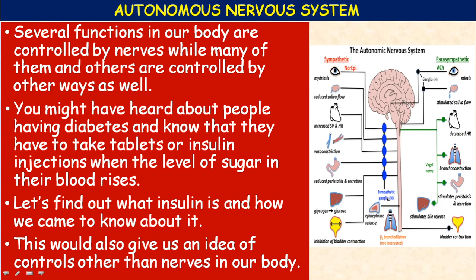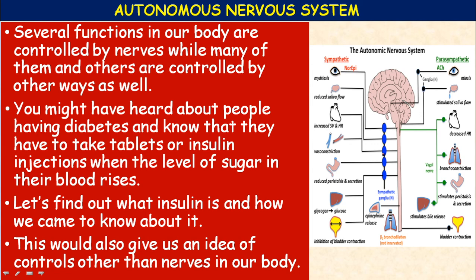Okay, this autonomous nervous system is divided into the sympathetic and parasympathetic nervous systems. In the sympathetic nervous system, the sympathetic nerves originate from the thoracolumbar segment of the spinal cord; these are the sympathetic ganglions.